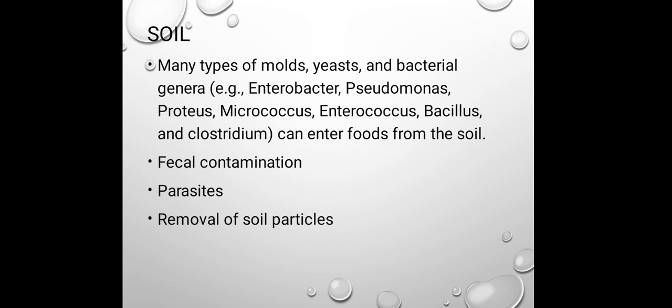Then there may be fecal contamination, and different parasites are also present in the soil. If we avoid contact of the food sample with soil particles, we can avoid the entry of microorganisms from the soil into the food sample.